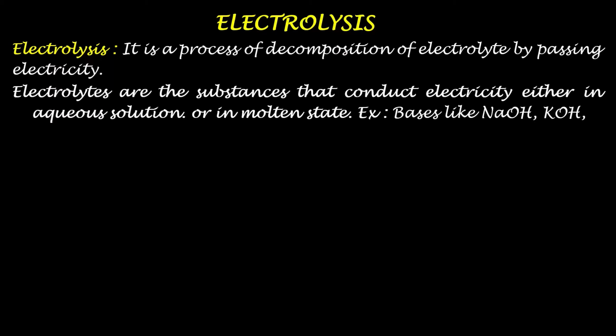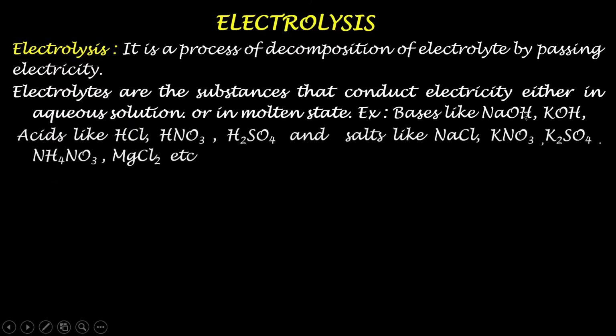Examples of electrolytes are bases like sodium hydroxide, that is NaOH, potassium hydroxide, that is KOH, and acids like HCl, that is hydrochloric acid, HNO3, nitric acid, H2SO4, that is sulfuric acid, and salts like NaCl, that is sodium chloride, KNO3, potassium nitrate, K2SO4, that is potassium sulfate, NH4NO3, that is ammonium nitrate, MgCl2, that is magnesium chloride.